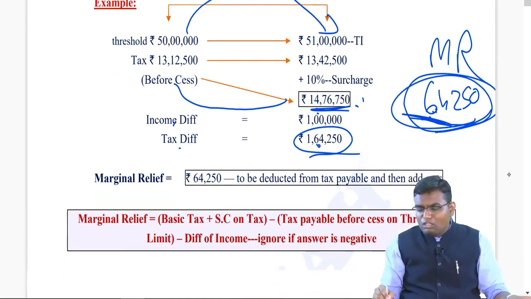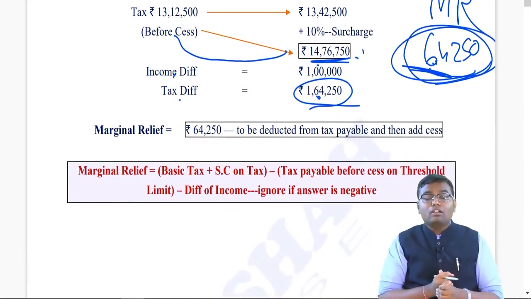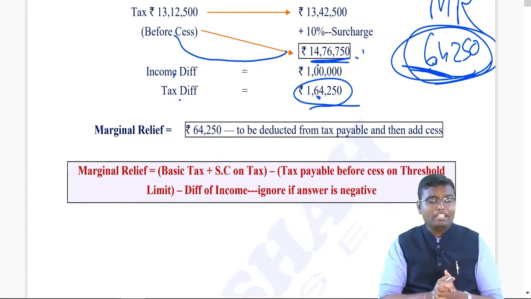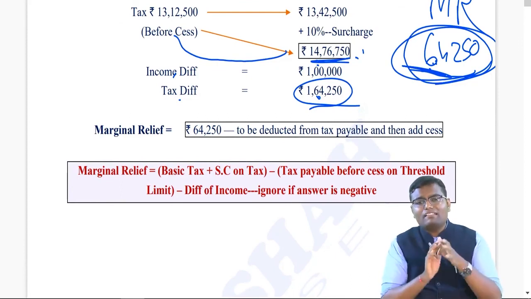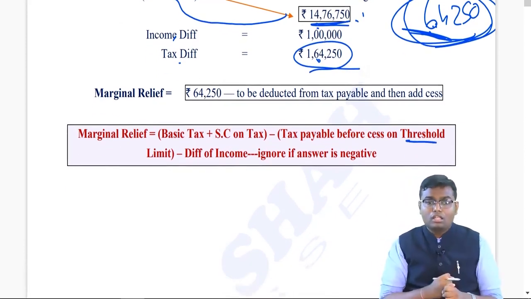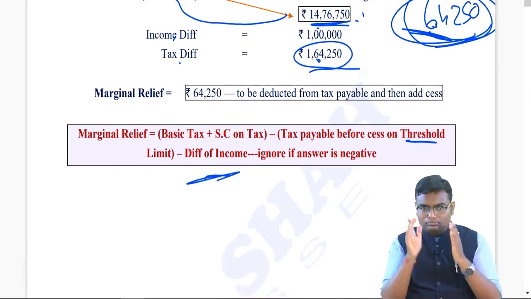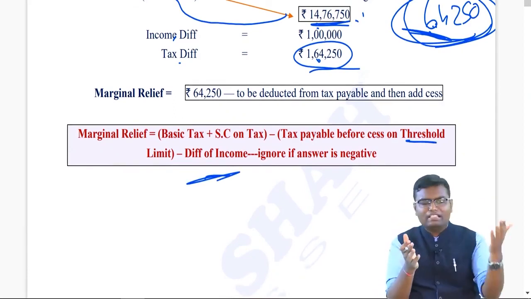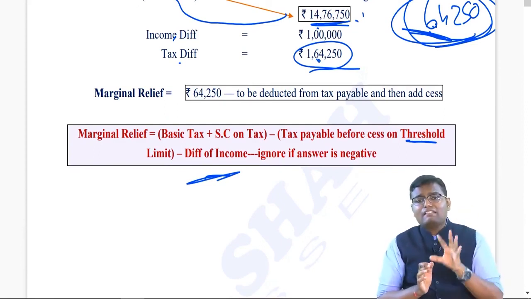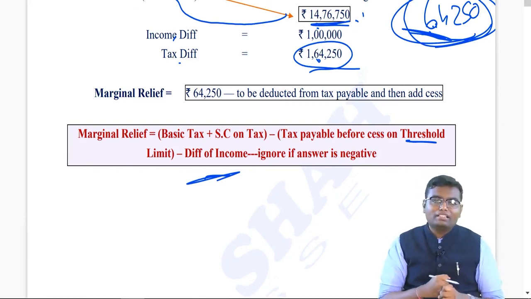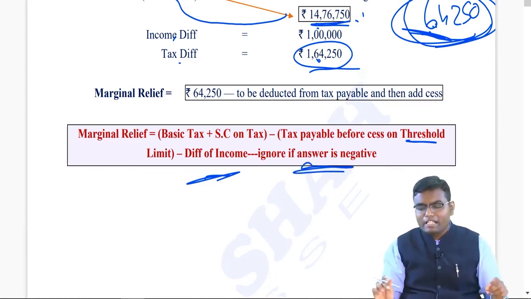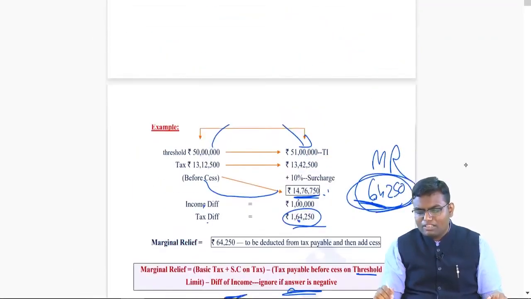I have prepared one formula. Marginal relief means what? First of all, calculate basic tax plus surcharge, if applicable. Then deduct whatever is the tax payable before health and education cess on the nearest lower side threshold. From that you deduct the difference of income. In my example, 51 lakh and 50 lakh, so the difference is 1 lakh. If the answer is positive, that is marginal relief. If the answer is negative, there is no marginal relief. Ignore that. Are you understanding this, people? Yes or no? This can come in MCQs majority of times.